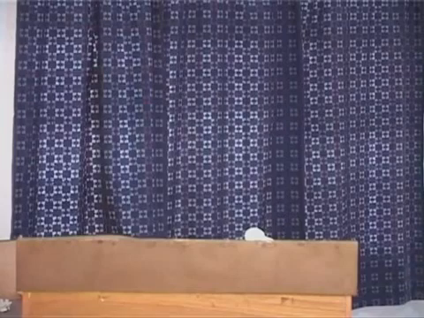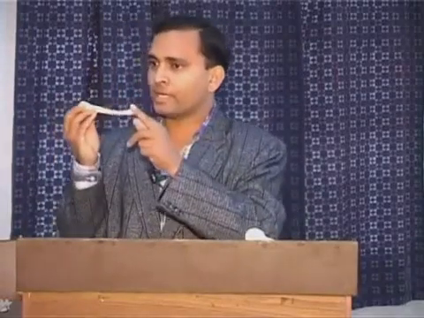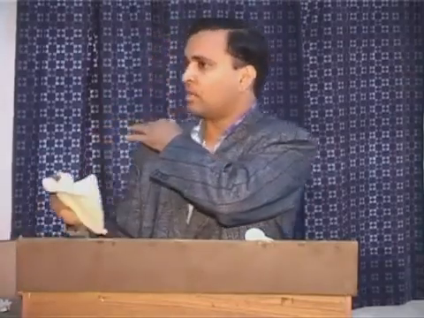This is the clavicle. On one side, the clavicle attached to the sternum is known as the sternoclavicular joint. On the other side, the clavicle attaches to the acromion. This is the acromion process of the scapula. This is the acromioclavicular joint.